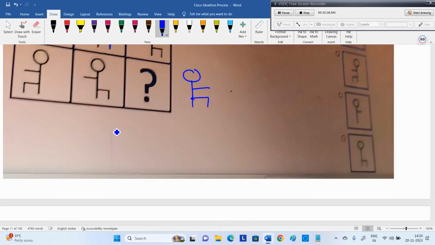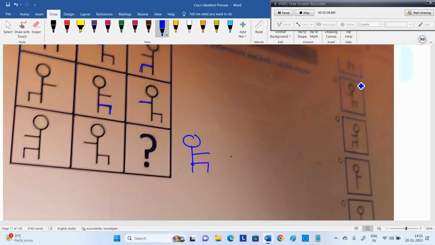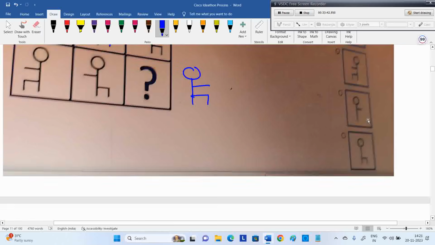See, in the options they are not giving hands. Some options they are not giving legs. We need both, hands and legs both. I think here there is no option. This is what I think. Six options here also they are giving. You need to select the option required.